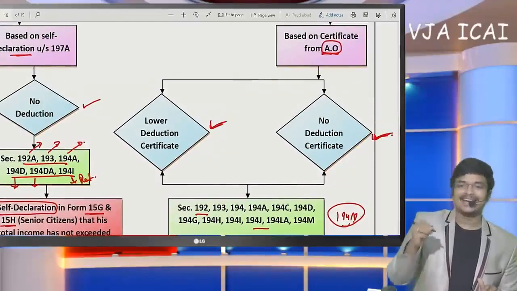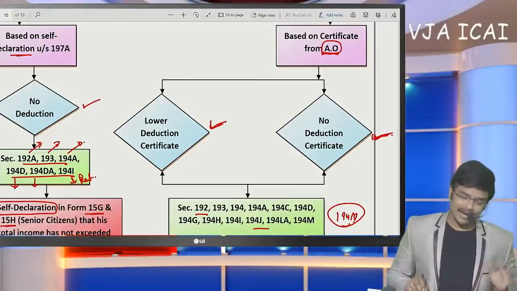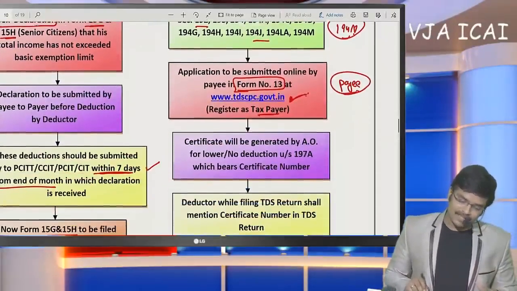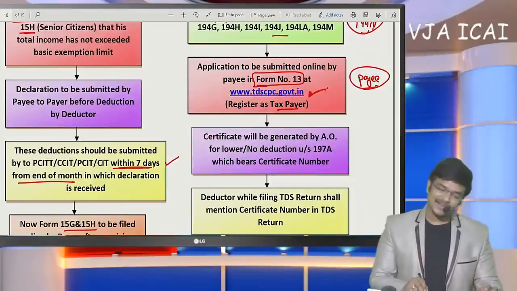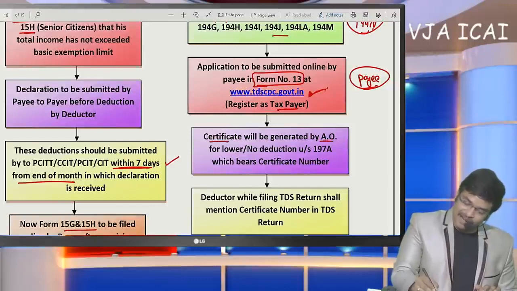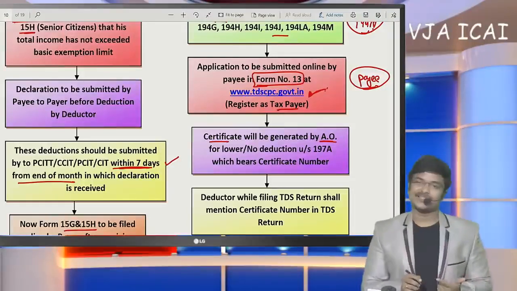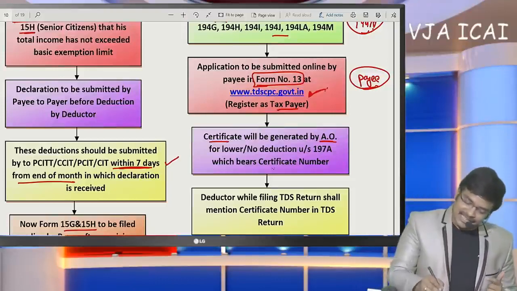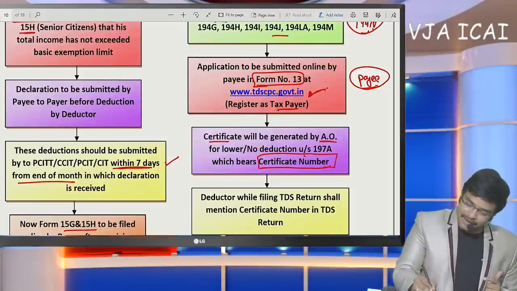So now the lower deduction and no deduction certificate can be obtained online only. How can we obtain this online? Online only, we can submit form number 13 on tdscpc.gov.in. Then the AO will, automatically online, without our meeting the officer manually, generate a certificate and give us a certificate number.